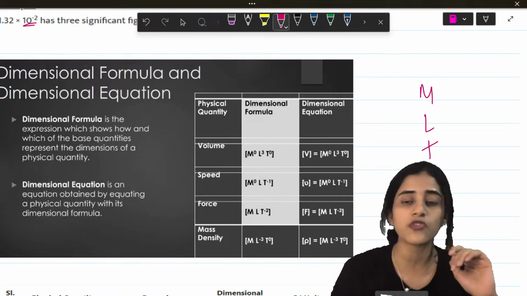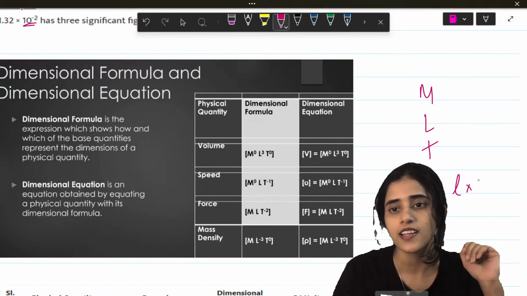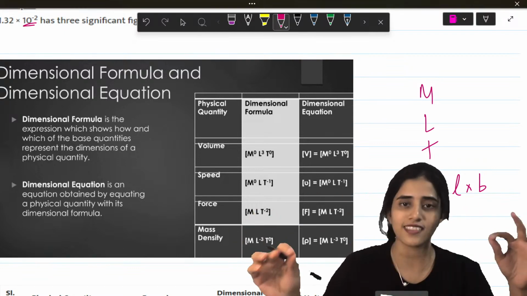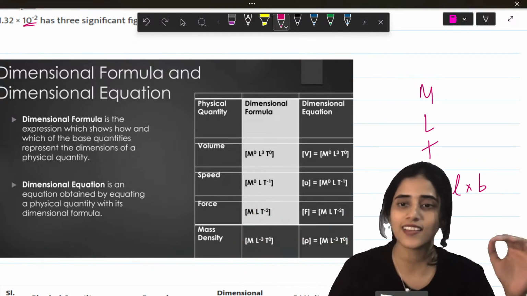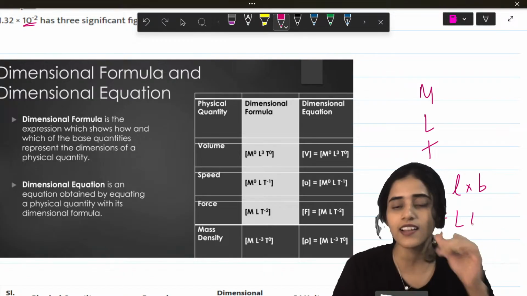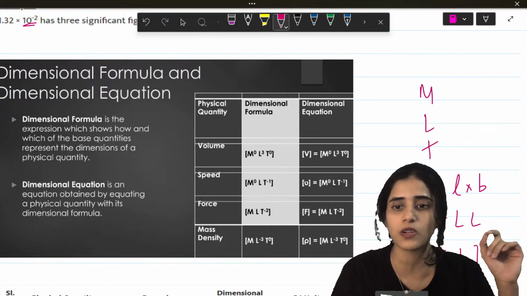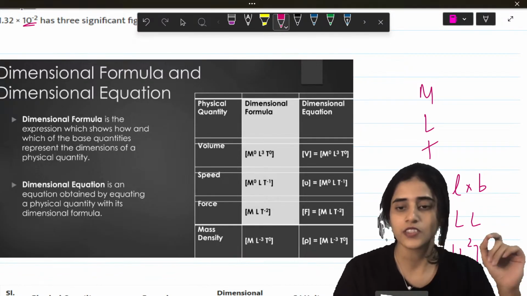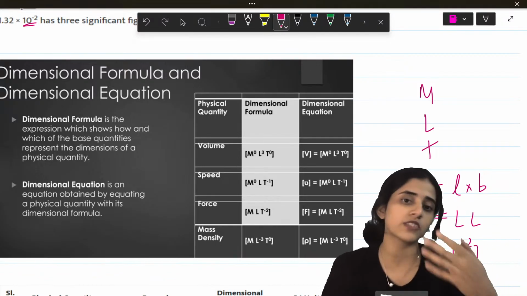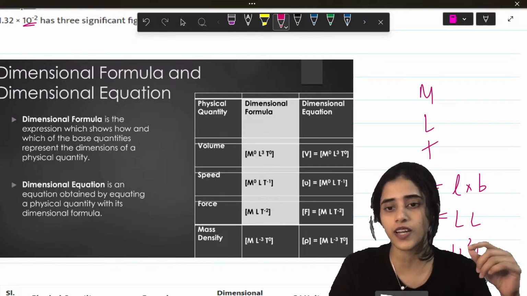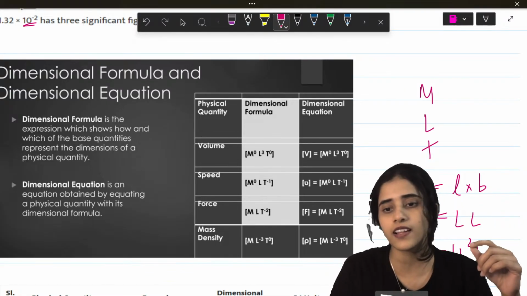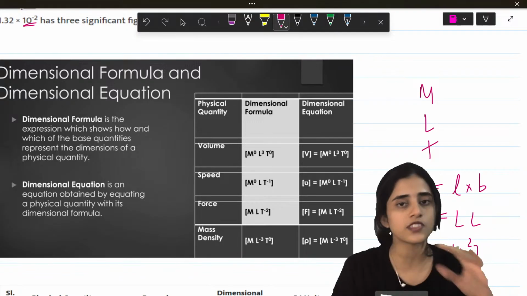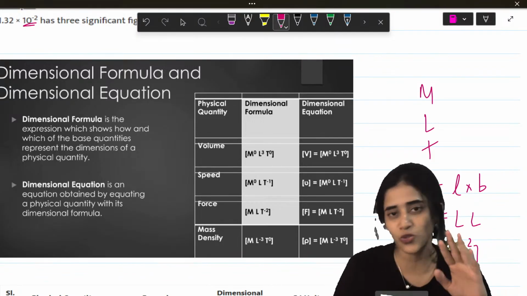I first write down the formula for area. Area is length into breadth. What is length? Length is L, so its dimension is L. Breadth is also L. So its dimension will be L square. Sometimes in your exam, it will be given to you as M0 L square T0. M0 means it's not there, T0 means it's not there. This is a very easy one. You won't get such easy ones.